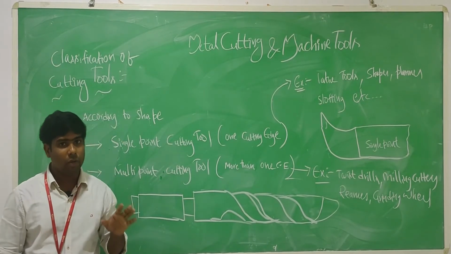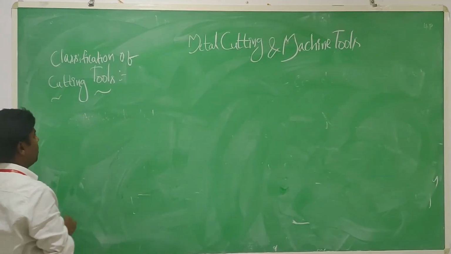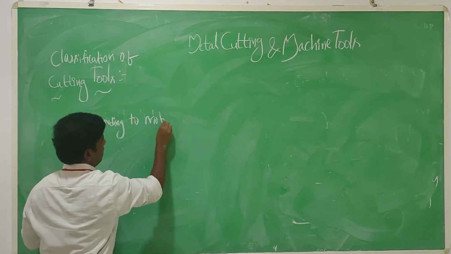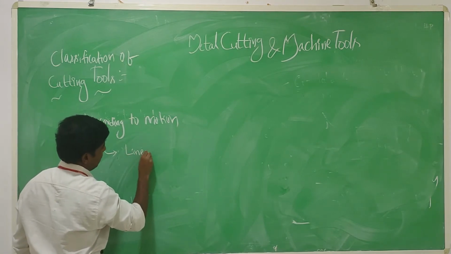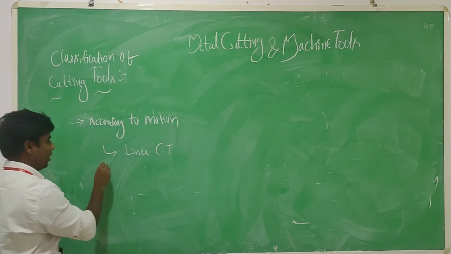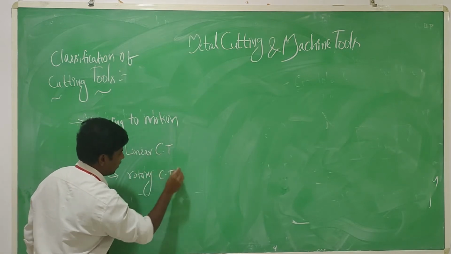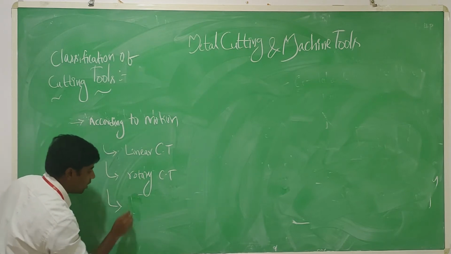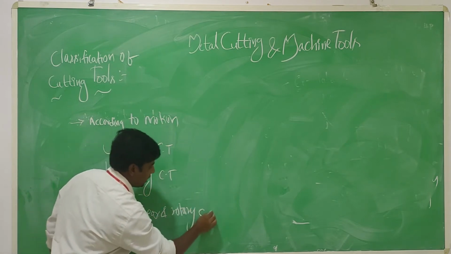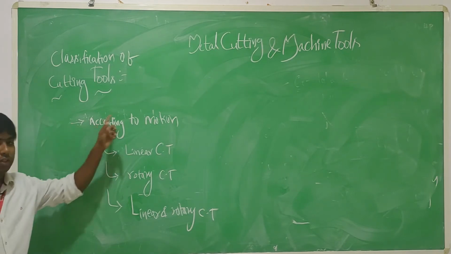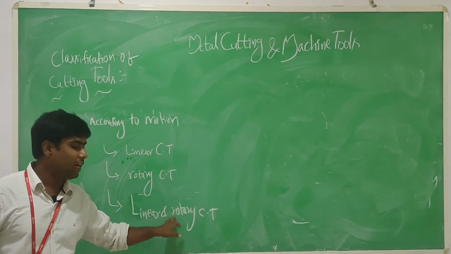Let me see according to the motion. According to motion, cutting tools are broadly classified into three categories: linear cutting tools, rotary cutting tools, as well as linear and rotary cutting tools.